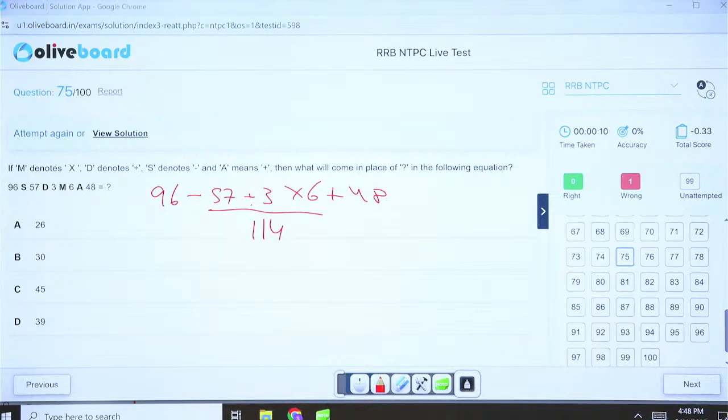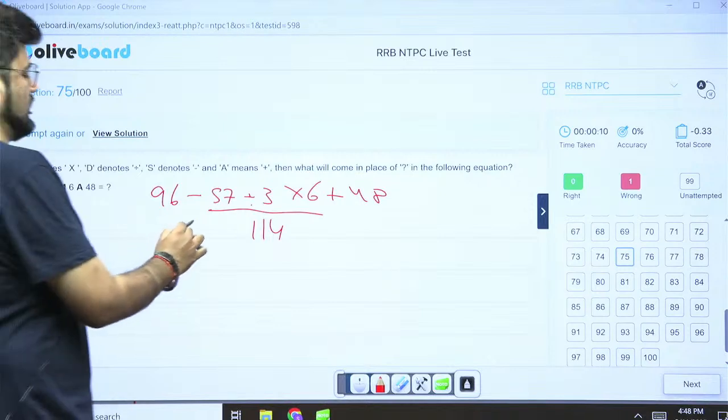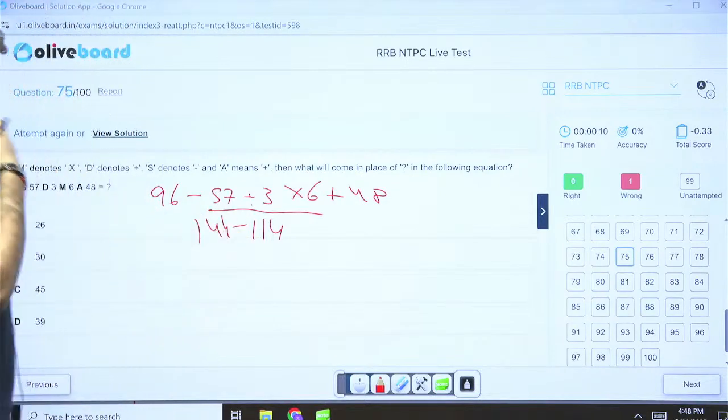So 96 plus 48 is 144. 144 minus 114. So 30 is the correct answer. Option B is the right one.